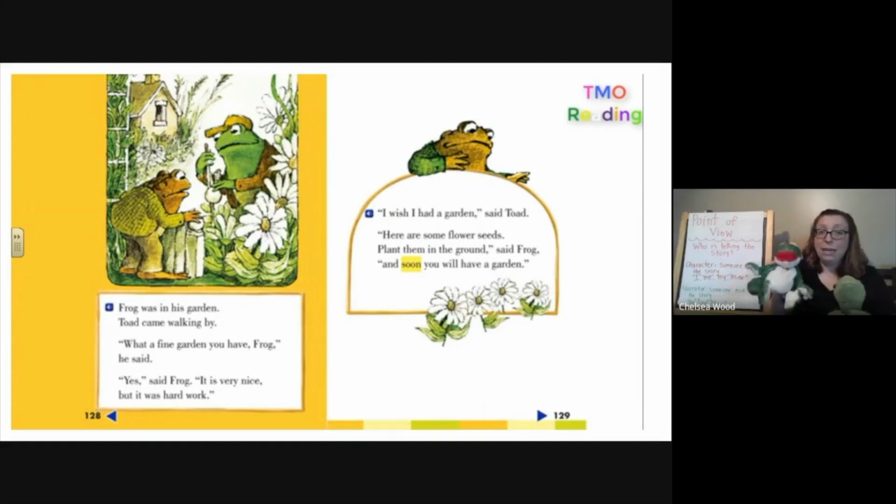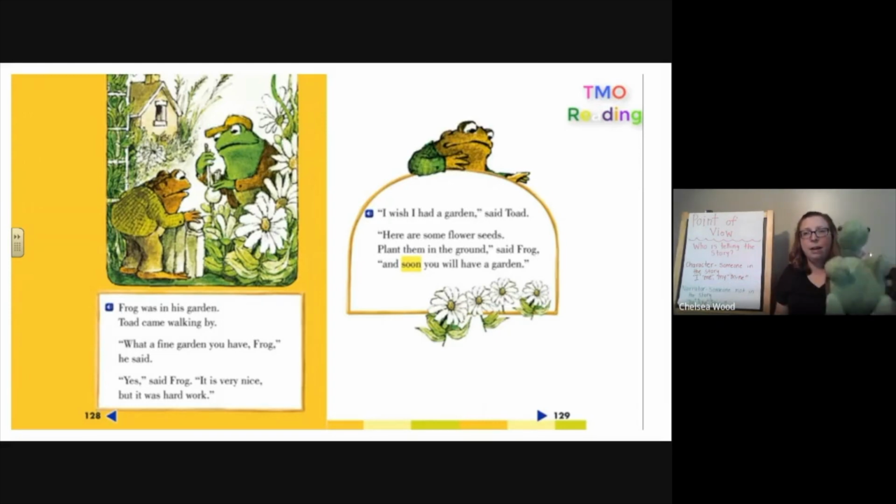"Yes," said Frog, "it is very nice, but it was hard work." Well, this time I knew it was Frog because it said Frog. But I also see the quotation marks there. That tells me that a character in the story is talking.